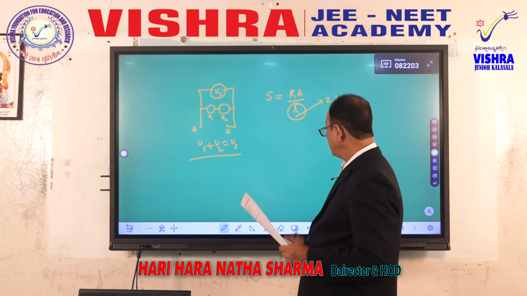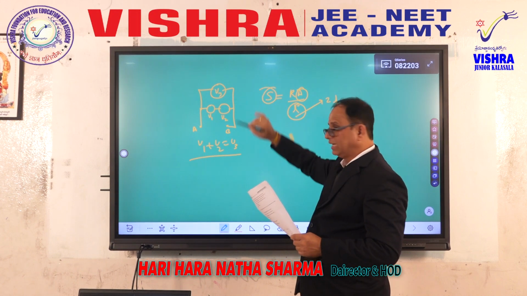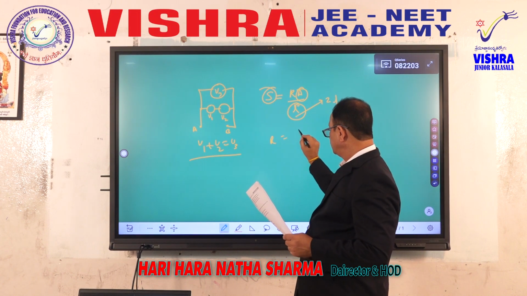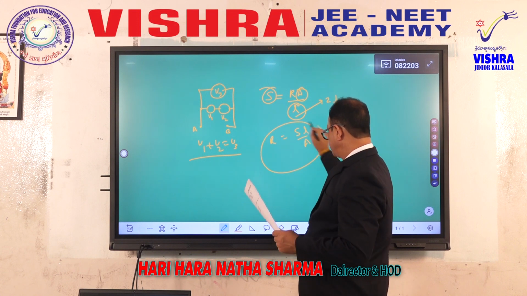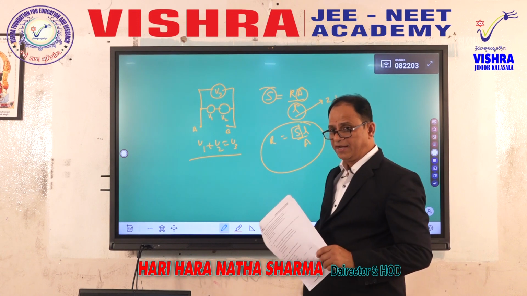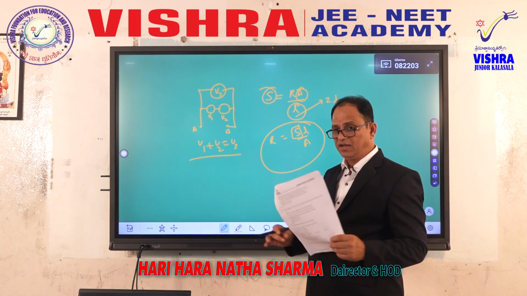S does not depend on length and area, but it depends on the material. Resistance is equal to specific resistance into L by area. This is the correct expression. S is the resistivity, depends on the material internal properties, not the external properties.